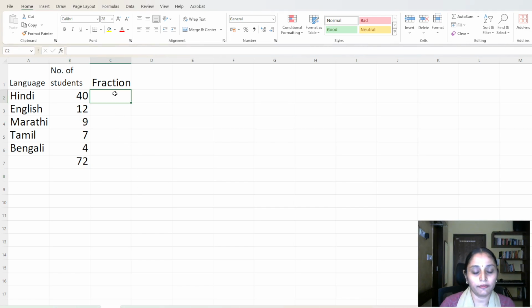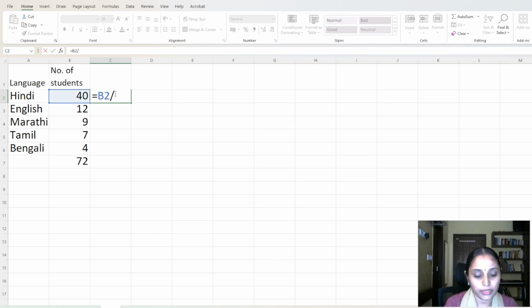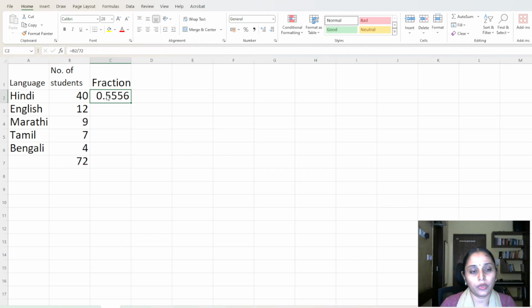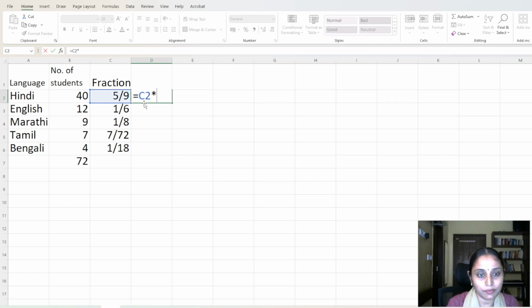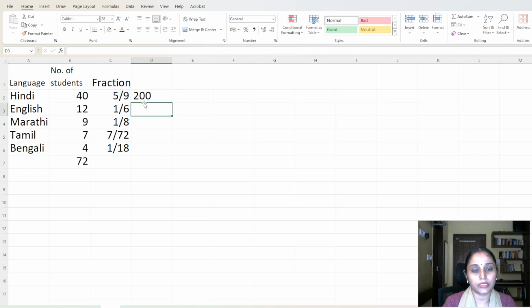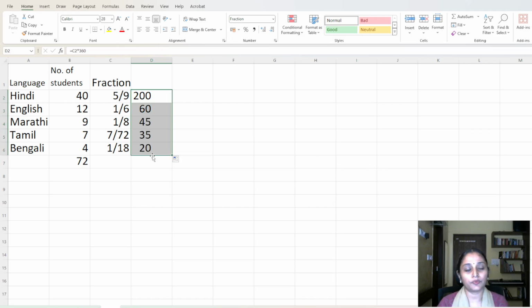Let us calculate the fraction. 40 by 72. Okay. And then I'm going to do the same for the rest of the languages. So these are the fractions. Now that I have the fractions with me, what we are going to do is find the central angle. You are going to multiply this by 360 because 360 is the total angle in a circle. And these are the corresponding central angles for each of these languages.